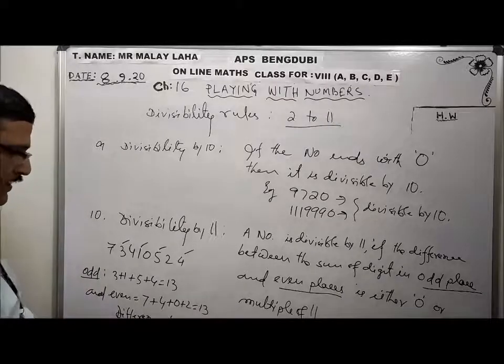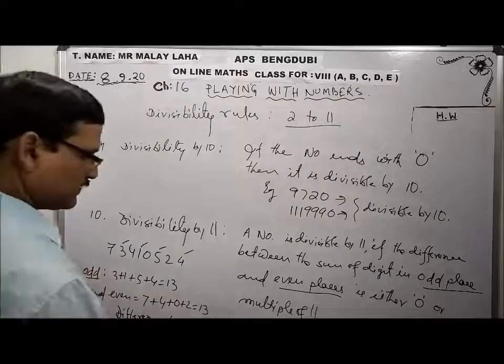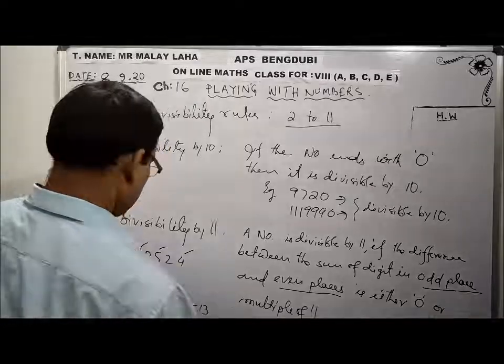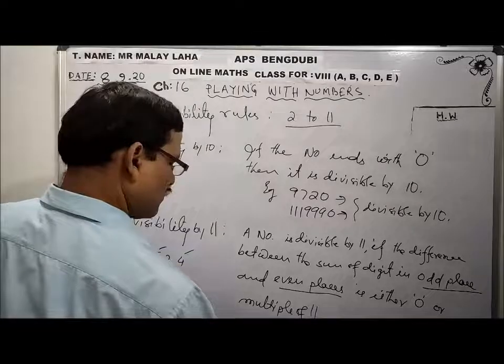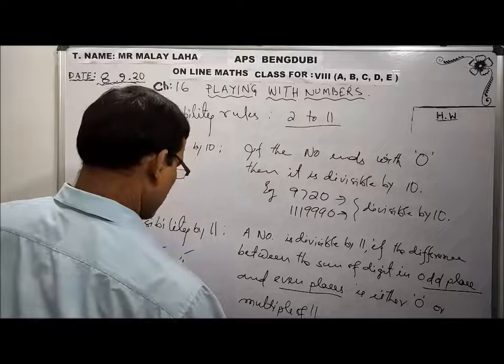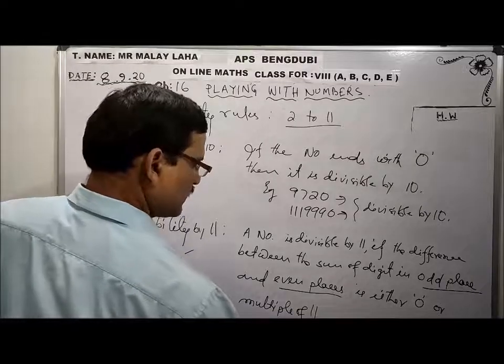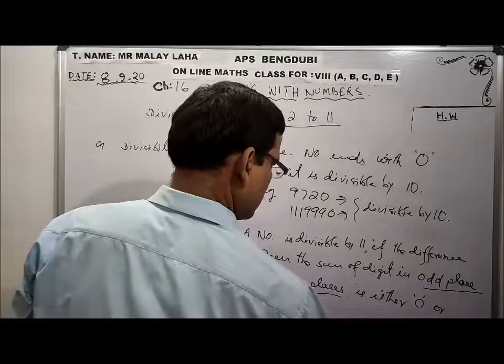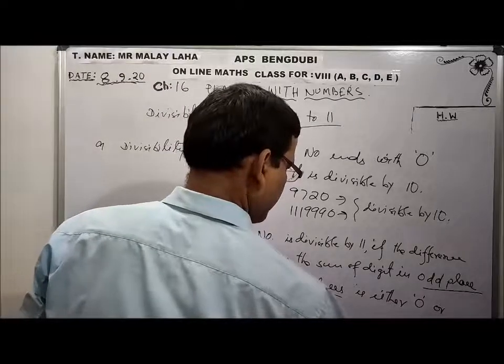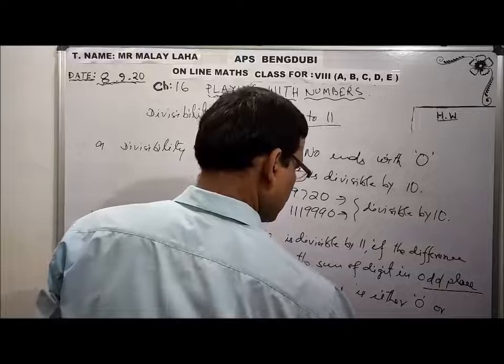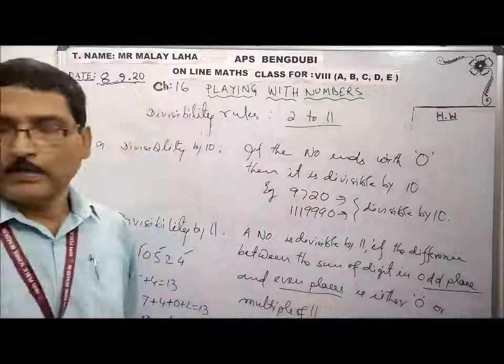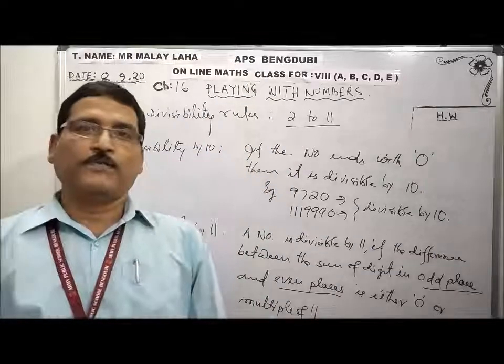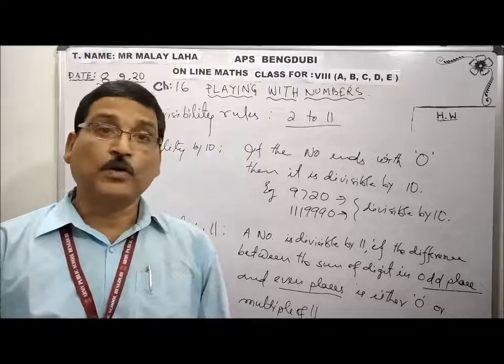Okay, therefore yes, this number is divisible by 11. Similarly, we can find out the divisibility of 12 also.